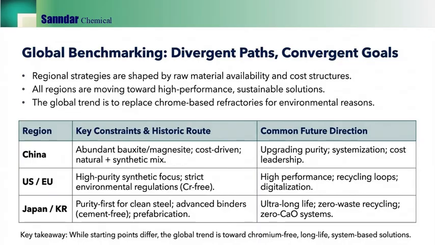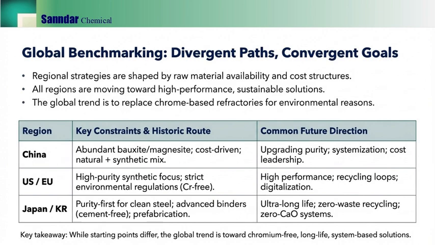This slide frames the global picture. Different regions start from different constraints: raw material availability, cost structure, environmental regulation, and steel cleanliness requirements, so their historical roots differ. However, the convergence is clear. Everyone is moving toward high-performance, sustainable solutions, and the global trend is replacing chrome-based refractories for environmental reasons.